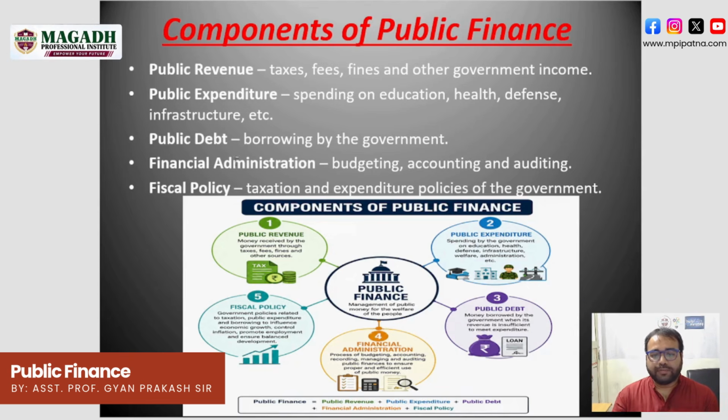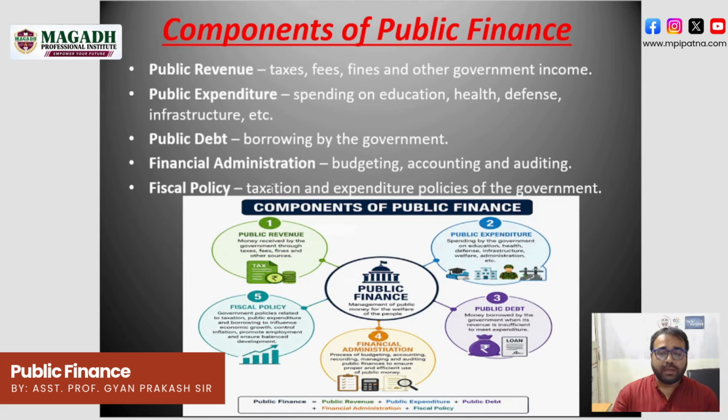And what is financial administration? Budgeting, accounting, and auditing. Any budget that a government prepares for activities is forecast, then accounting is taken in the process, and then the auditing part comes, to check whether the budget is utilized in a wise and sustainable way. Then fiscal policy: taxation and expenditure policies of the government.